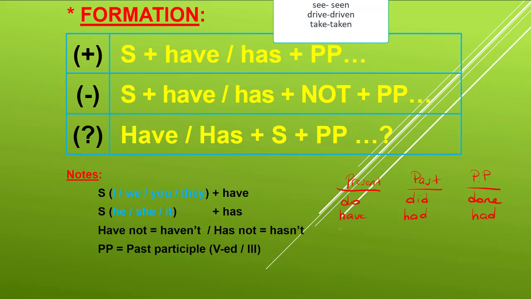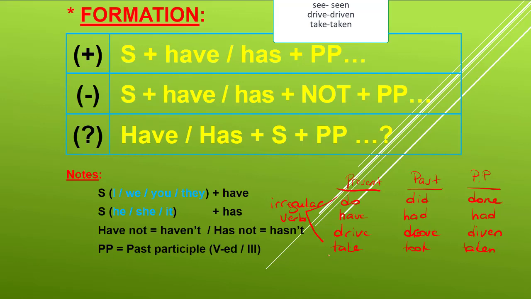And for example, drive, drove, driven. For example, take, took, taken. These all are irregular. These are irregular verbs.